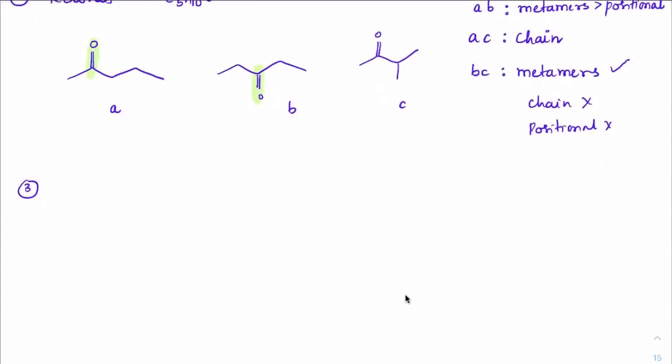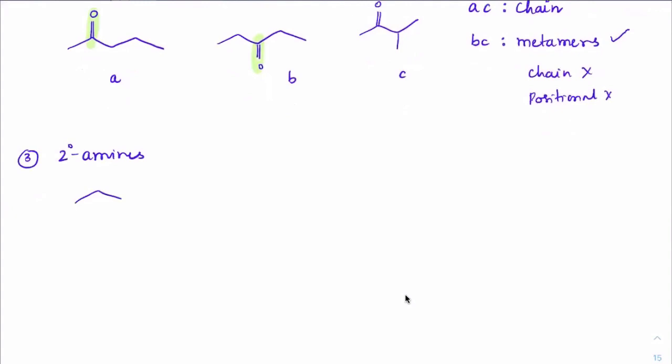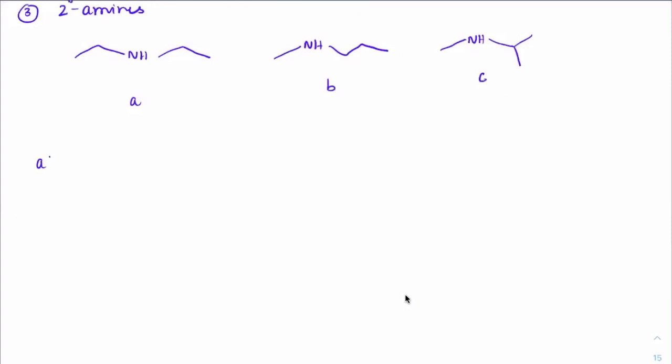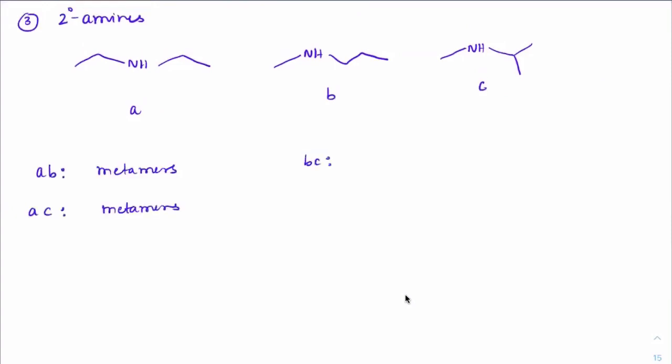Next, we'll do for secondary amine. If we have 2-degree amines, suppose if I give you this way, this one, NH, this one, and NH, this one. Okay. A, B, C. AB, AC, and BC. Tell me. Okay, keep fighting for some time and then give me a correct answer.